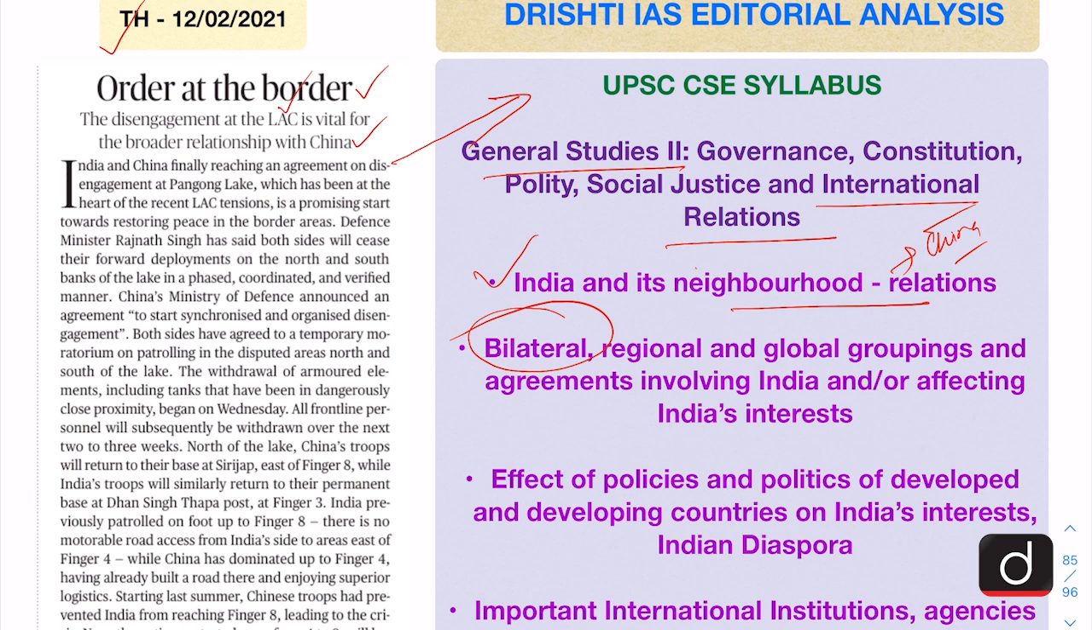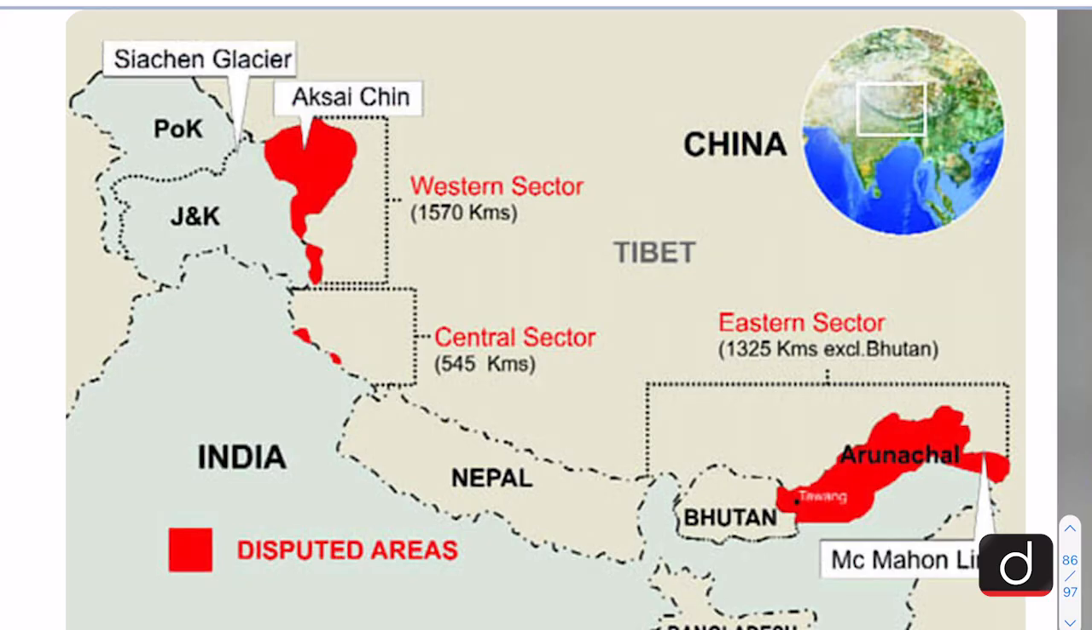So after establishing the linkage with the UPSC syllabus, now let us look at the key points of the editorial. Before moving on to the key points of the editorial, let us see some of the important salient points related to this dispute between India and China. So in this map, we can see that the India-China border is divided into three sectors: the western sector, the central sector, which is the most peaceful with very little dispute, and the eastern sector, which again has a lot of disputes between the two sides.